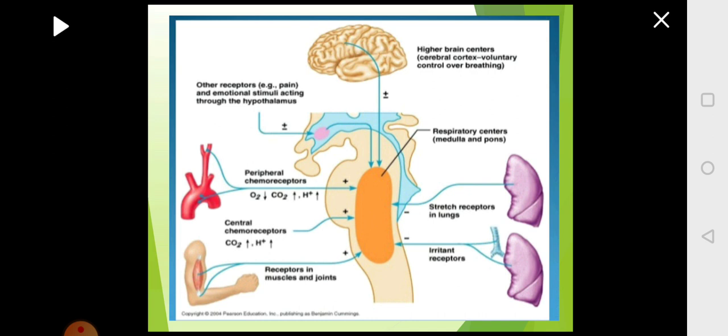Then you have the skeletal muscle. When the skeletal muscle is doing some activity, then the proprioceptors will sense and send that information to the brain. Then there are other receptors located in the region of the hypothalamus. So there you have pain receptors or some emotional receptors. Sometimes when you feel sad, then your respiratory pattern will change. If you become angry, the respiratory pattern will change. If there is some pain, the respiratory pattern will change. All these will be sensed in the region of the hypothalamus and regulates the respiration.